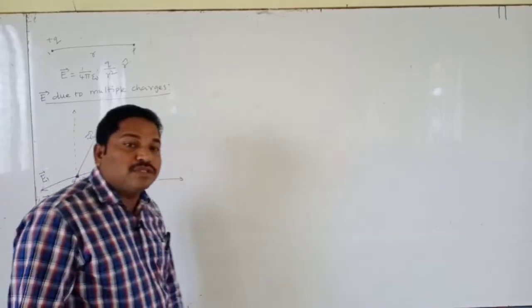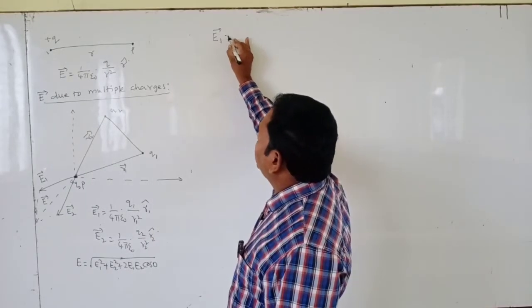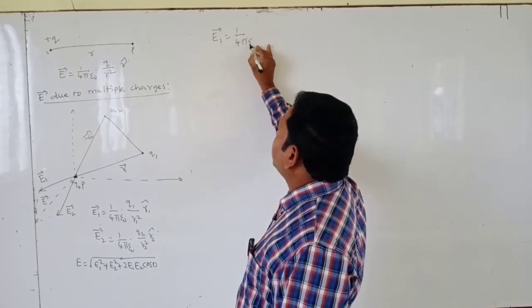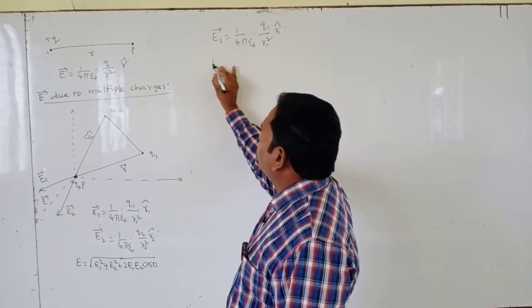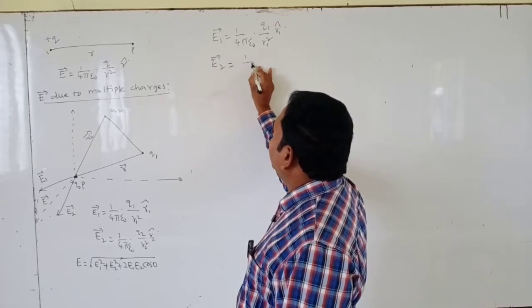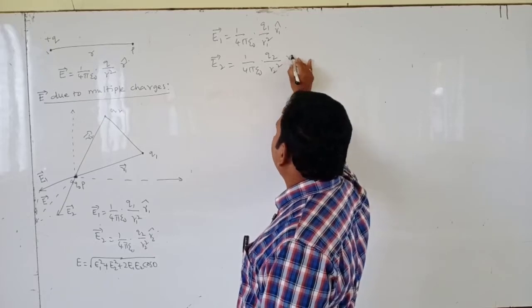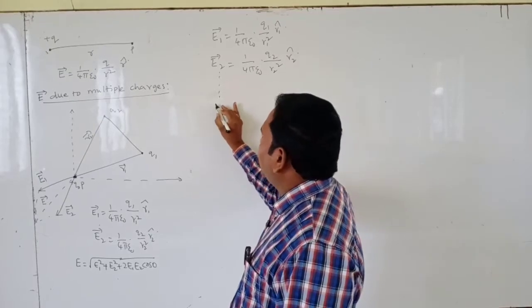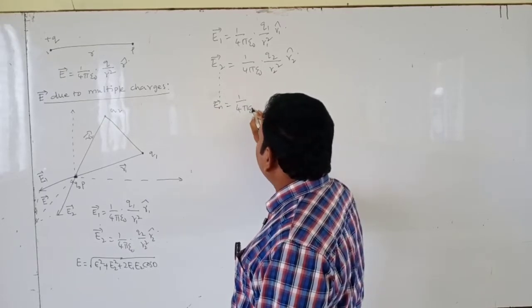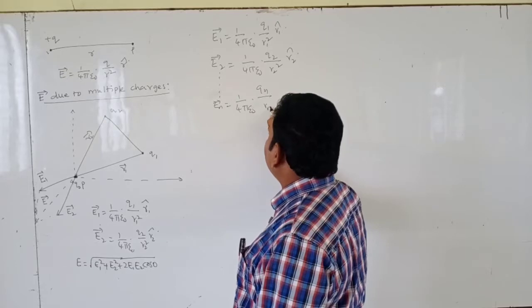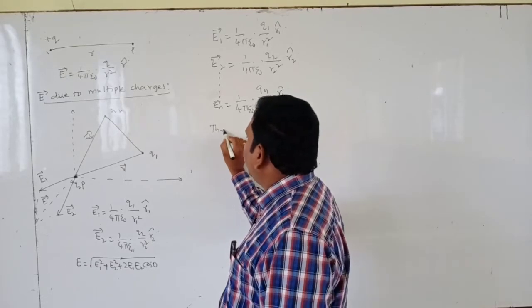If more than two charges are there, we can write E1 bar equals 1 by 4 pi epsilon naught, Q1 by R1 square, into R1 cap. E2 bar equals 1 by 4 pi epsilon naught, Q2 by R2 square, into R2 cap, and similarly En bar equals 1 by 4 pi epsilon naught, Qn by Rn square, into Rn cap.